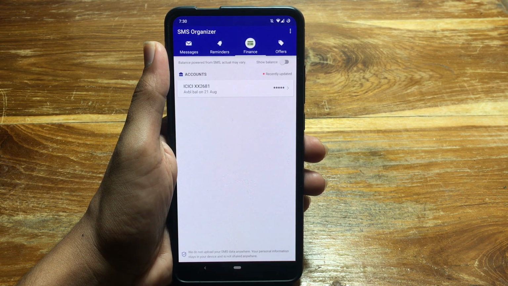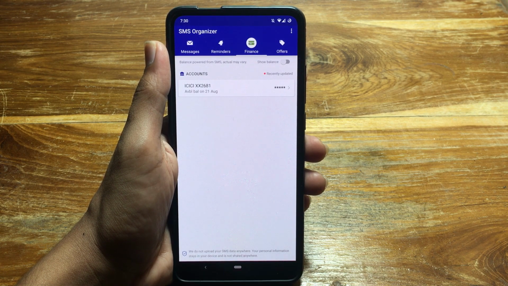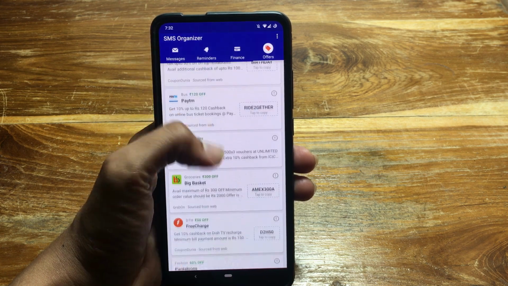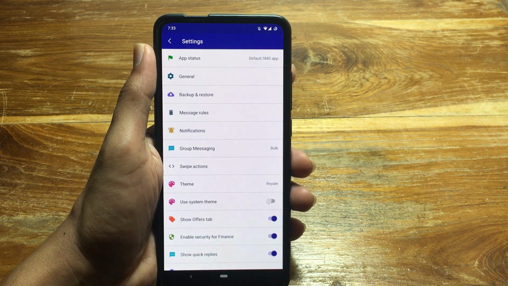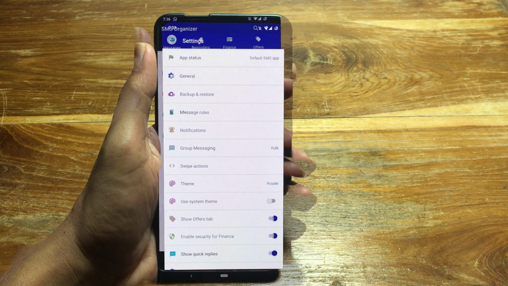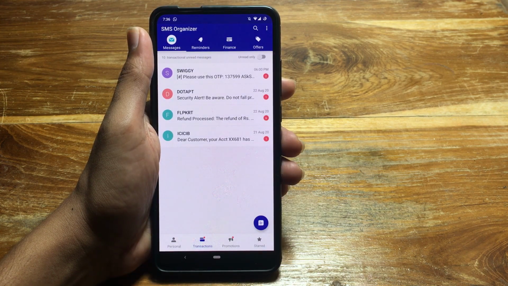The app can even read the finance messages and show the balances updated in the finance tab. The offers tab on the app shows different coupons for online stores which can be used while purchases. The messages on your phone can even be backed up to cloud storage. Try this app and get a clutter-free experience for the SMSs on your phone.